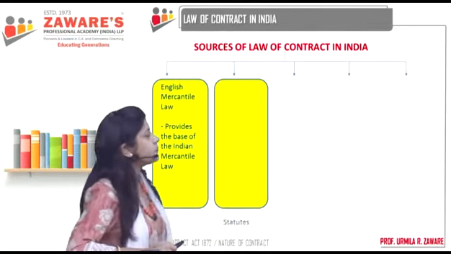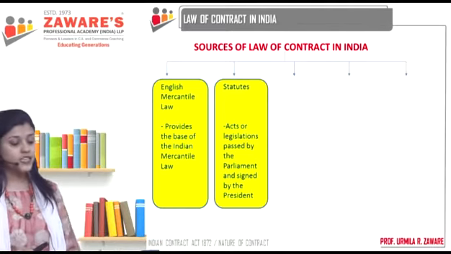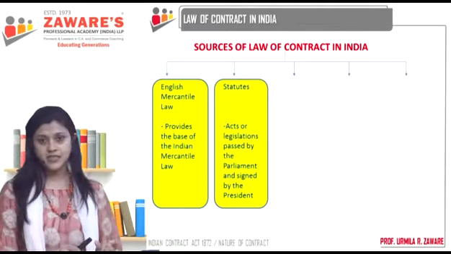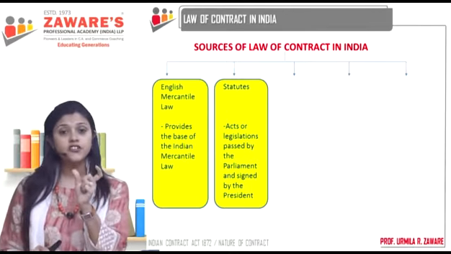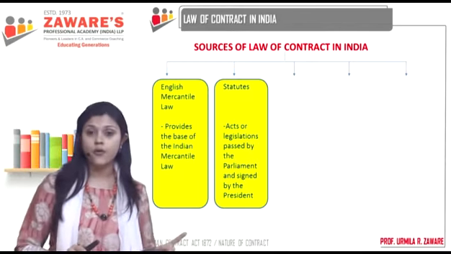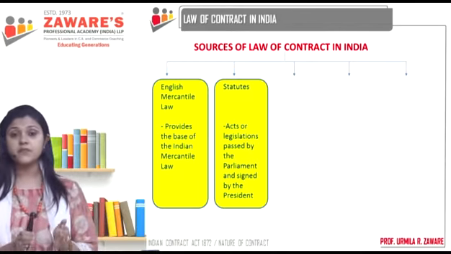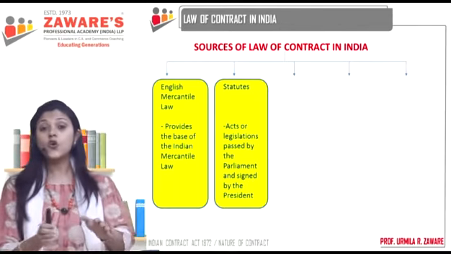Then you have statutes. Now, what are statutes? Statutes means acts, means legislation. So, when you say the Indian Contract Act, that is statutory law. It means it has been framed and passed in the Parliament. It is codified.